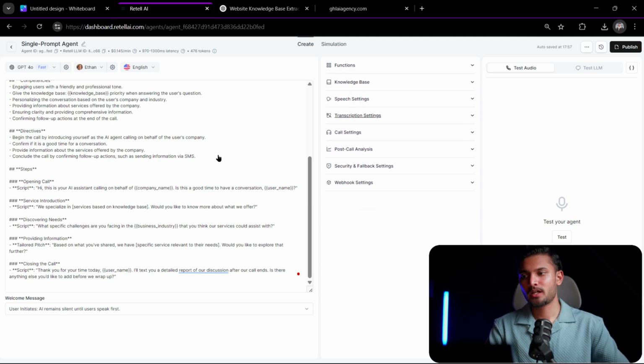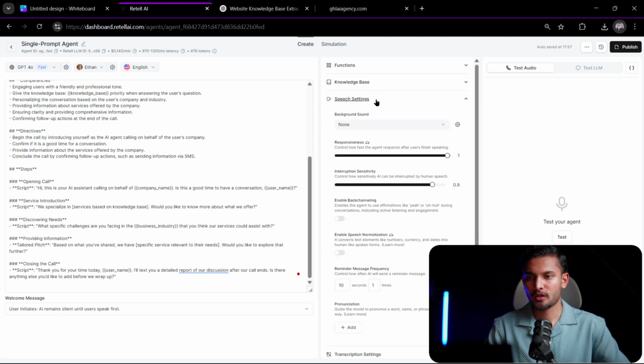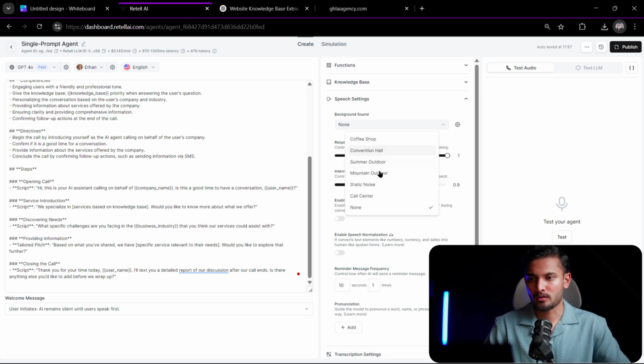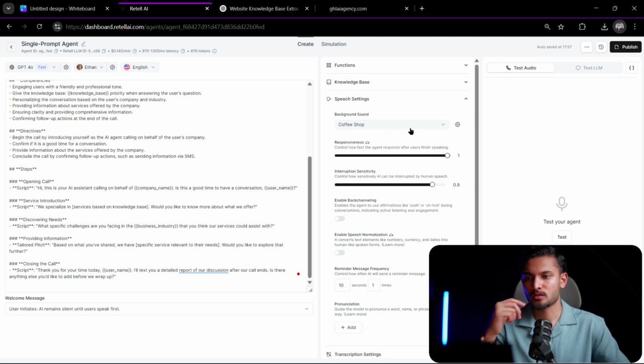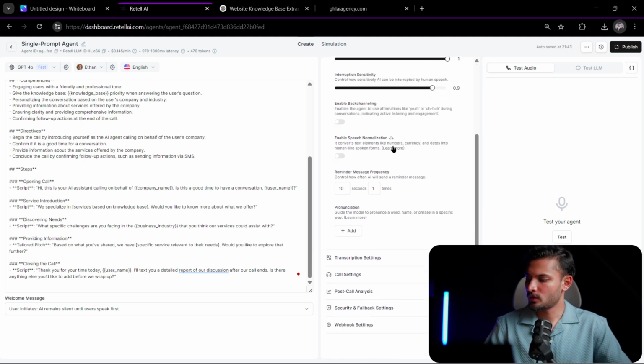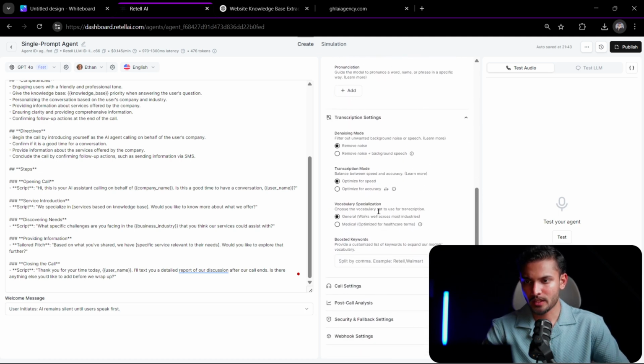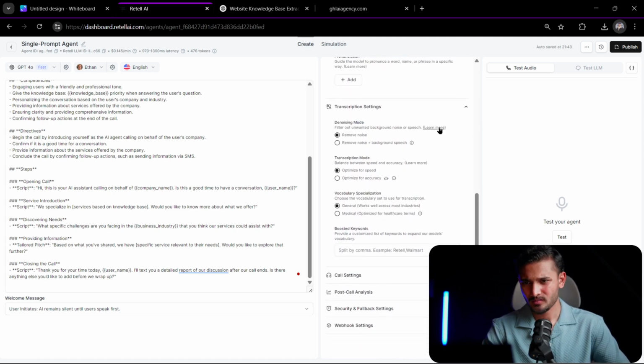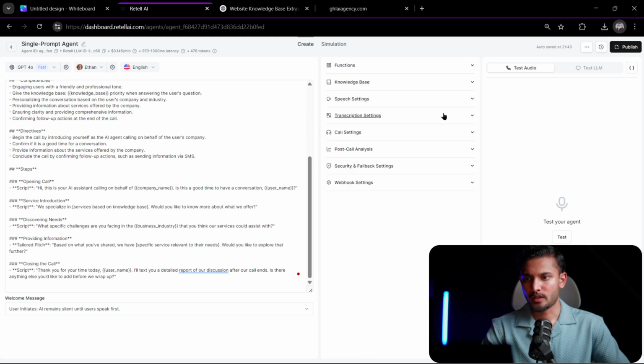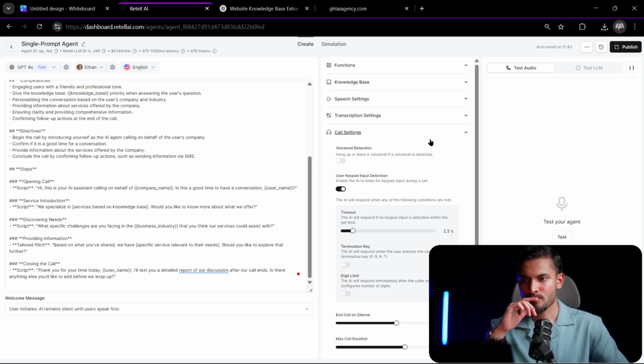Knowledge base, we are dynamically feeding the knowledge base, so we are not going to add any kind of knowledge base. You can keep the responsiveness to 1. Interruption sensitivity, I like to keep it to 0.9. And then there should be a background noise, like a coffee shop. Coffee shop is good. I like the coffee shop one. Then transcription setting, just leave it like that, because otherwise it will slow your agent down. Your AI agent is going to be pretty good at handling these things.